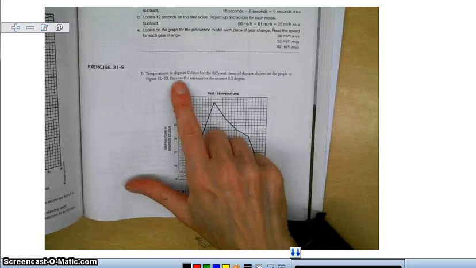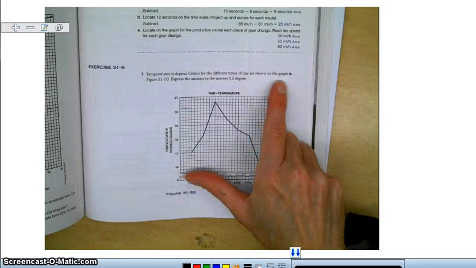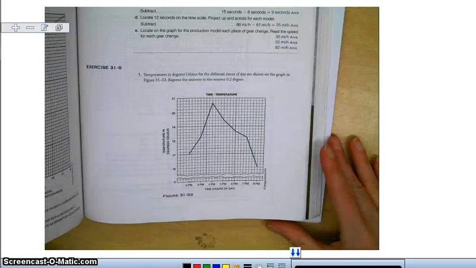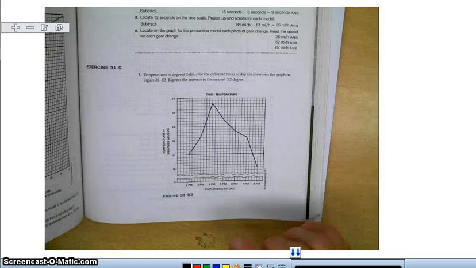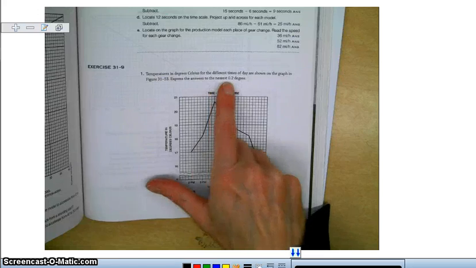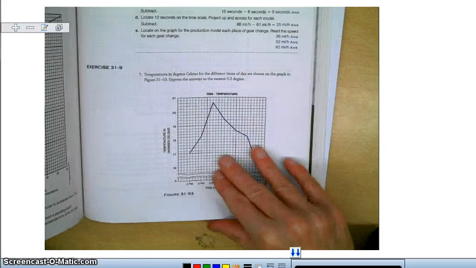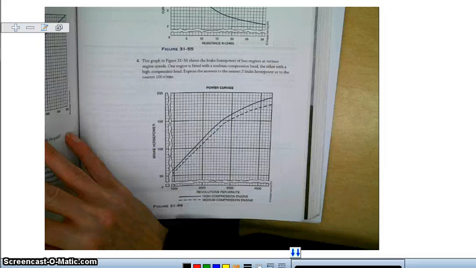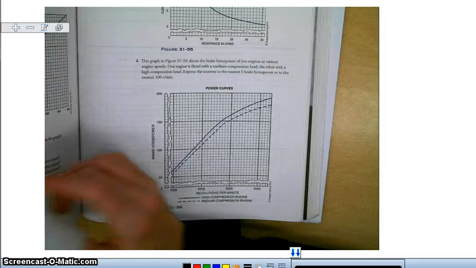It says temperature in degrees Celsius for the different times of day are shown on the graph. Express the answers to the nearest 0.2 degree. So we've got our picture here. The questions are, what is the temperature for each of the hours shown on the graph?